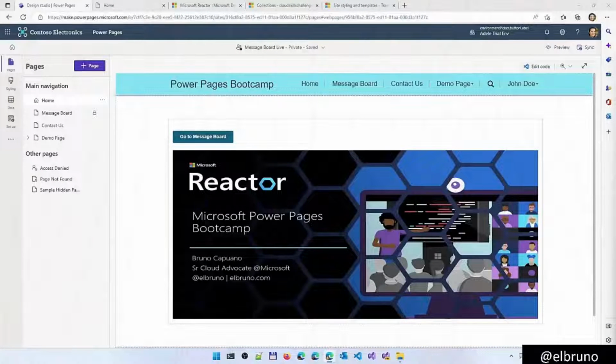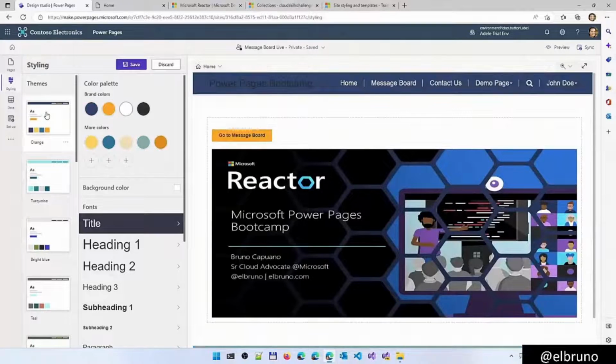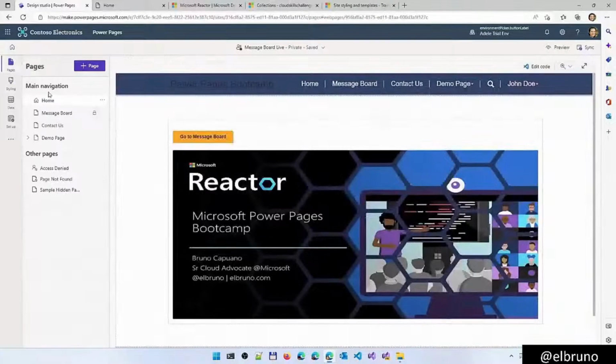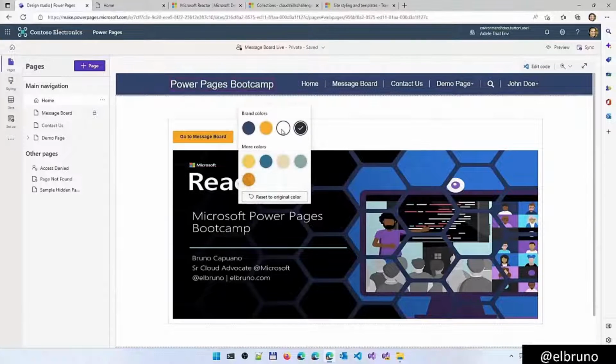Okay, before moving forward and taking a look at the data and security and other aspects of the pages, let's work a little on an advanced feature here. Let's work on the styling. Let's choose a different style. I kind of like this one. It's kind of nice for us. So let's save this. If we go back to the Power Page, we can change the color to white.